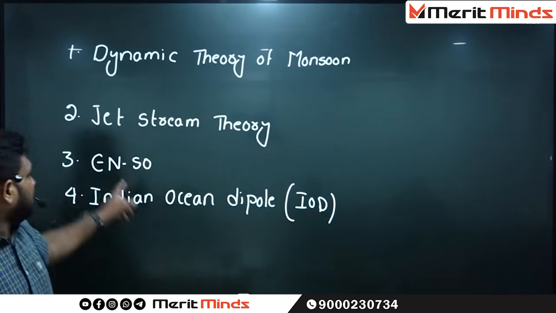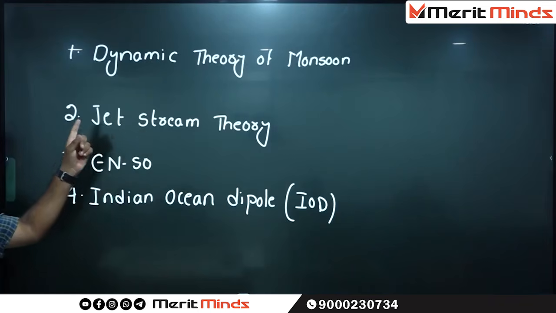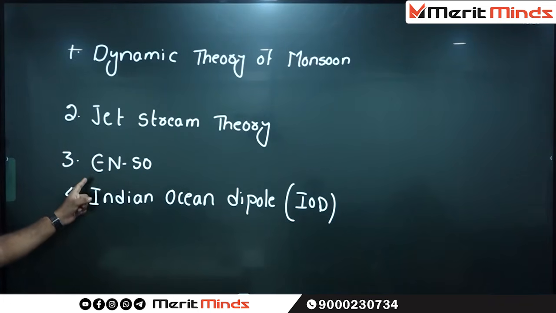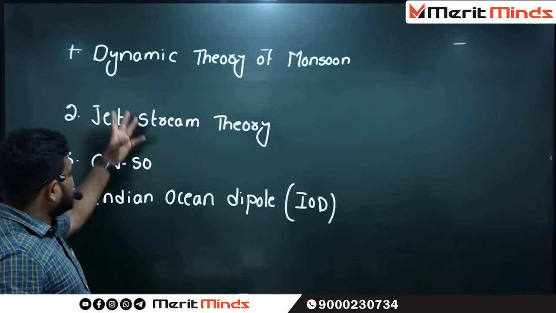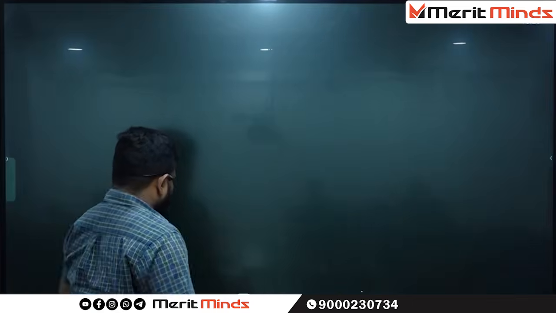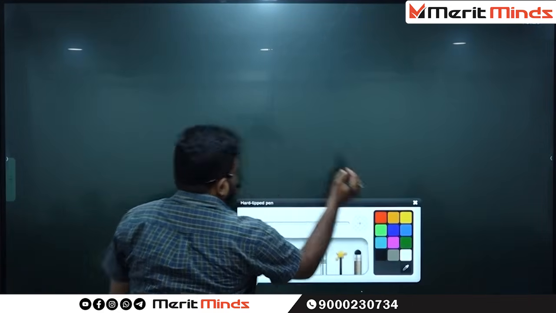What is the first one? The dynamic theory of monsoon. What is the second one? Jet stream theory. What is the third one? ENSO. And the last one is Indian Ocean Dipole. So give the first heading as dynamic theory of monsoon.